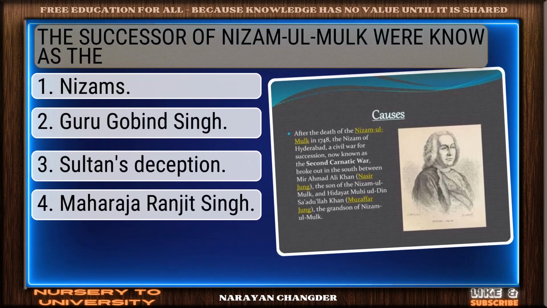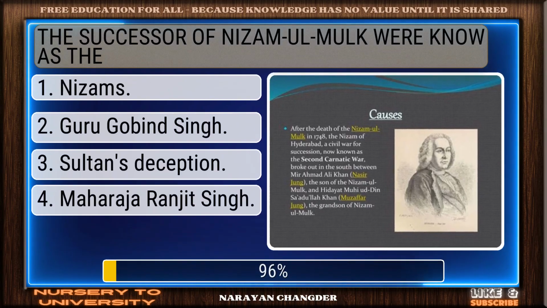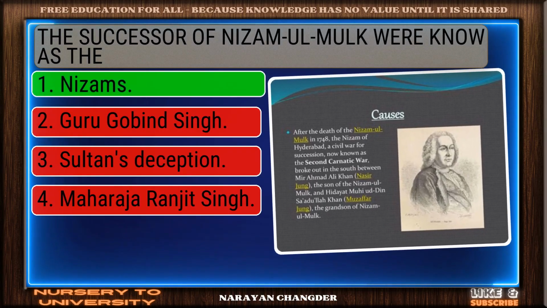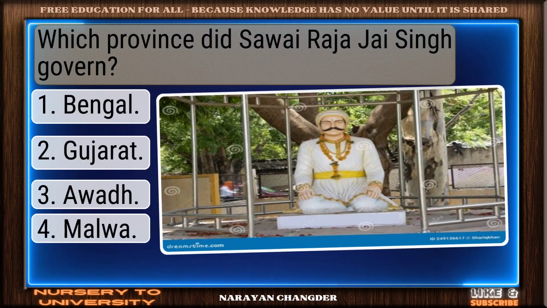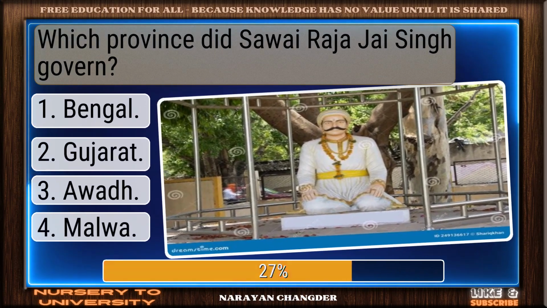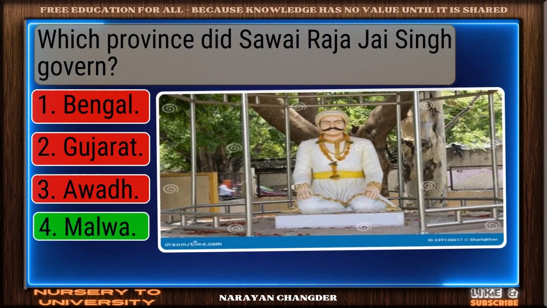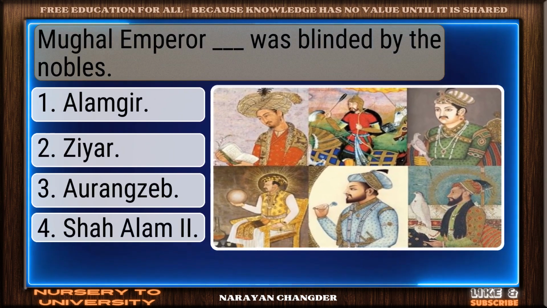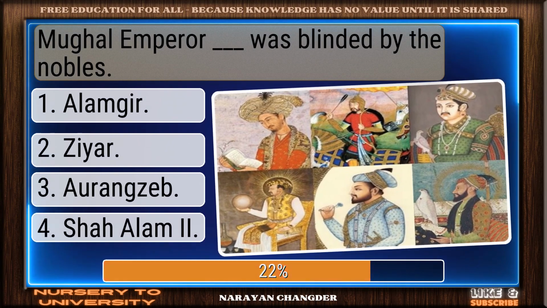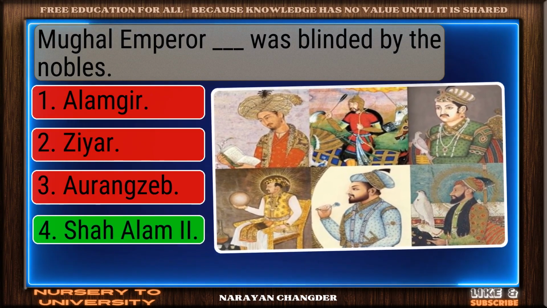The successor of Nizam al-Mulk were known as the. Smart pick. Nizams is the correct choice. Which province did Sawai Raja Jai Singh govern? Sharp thinking. Malwa is the right choice. Mughal Emperor Alamgir II was blinded by the nobles. Bravo, Shah Alam is the answer.